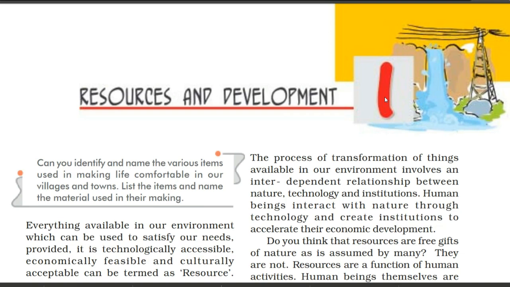Today, when we start Resources and Development, of course, in this chapter also, a political map of India will be required, in which we are going to mark the different types of soils. Already, I have made one video related to this chapter, a flow chart of this chapter, where I have mentioned all the headings. If you have not watched that video, please go and watch it, where you can see all the important headings of this chapter as well as the map work.